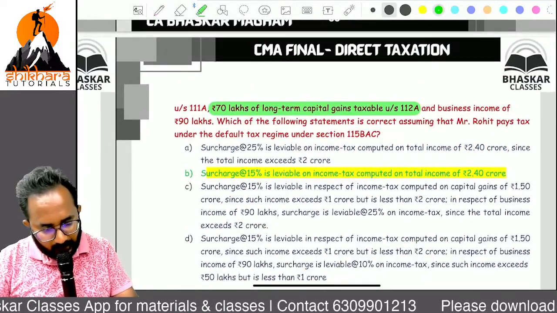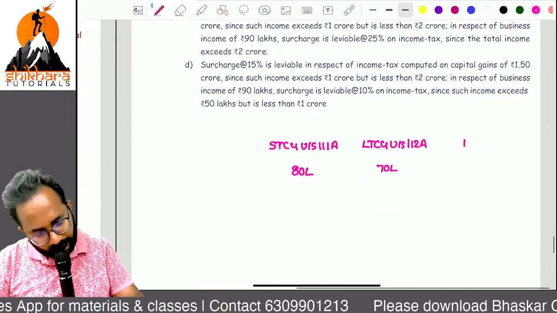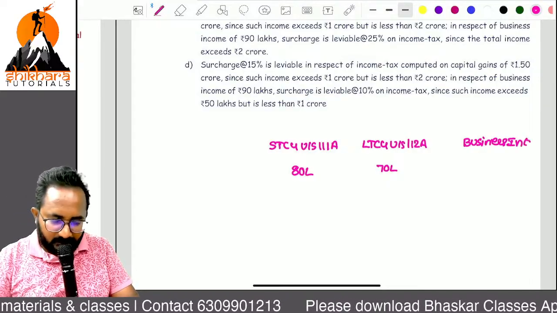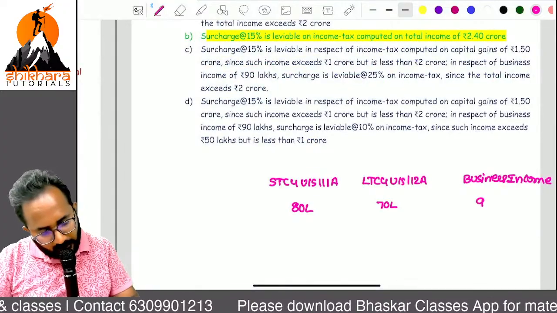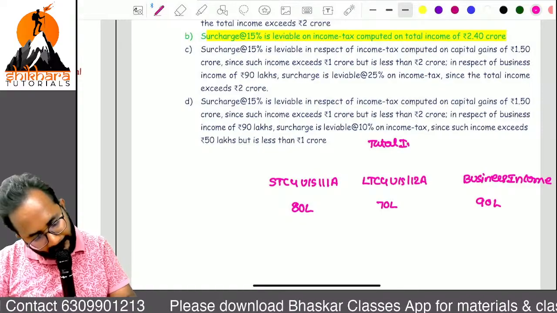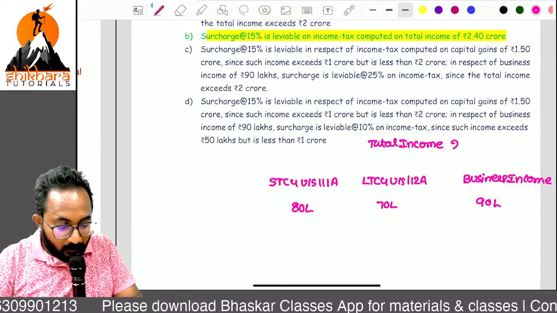Business income means other income, 90 lakh. So please calculate total income. 240 lakh.